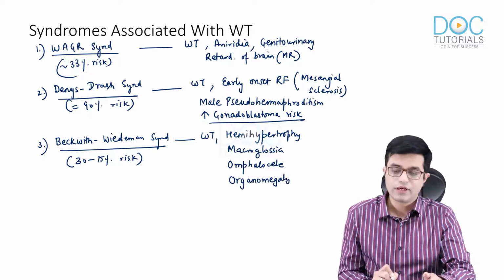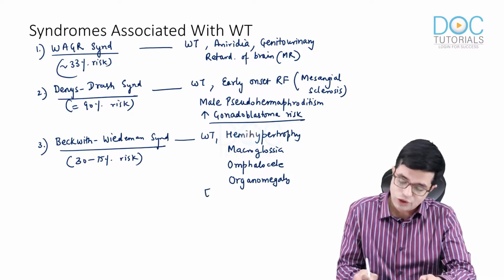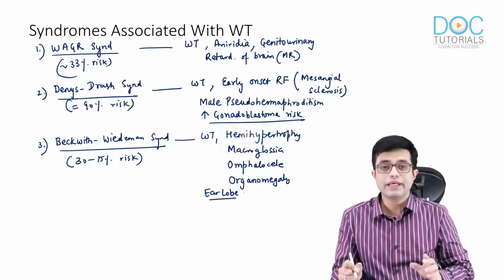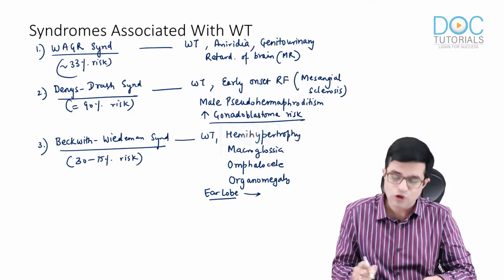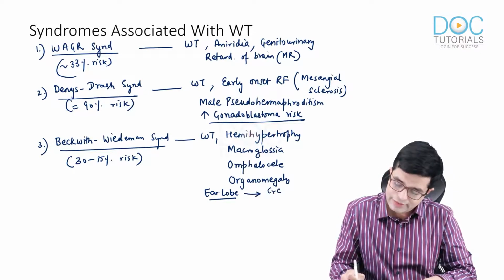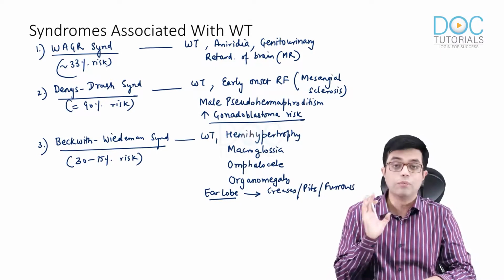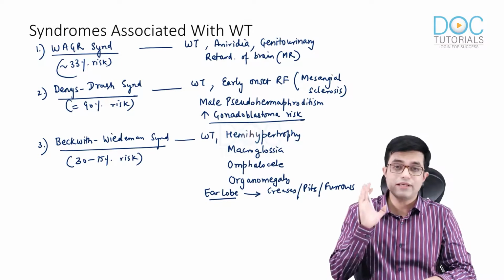One important thing which is not mentioned in many books, but case series have shown a strong association in Southeast Asian children with Beckwith-Wiedemann syndrome is earlobe abnormalities. There are creases, pits, or furrows present in the earlobe. So they are very common.